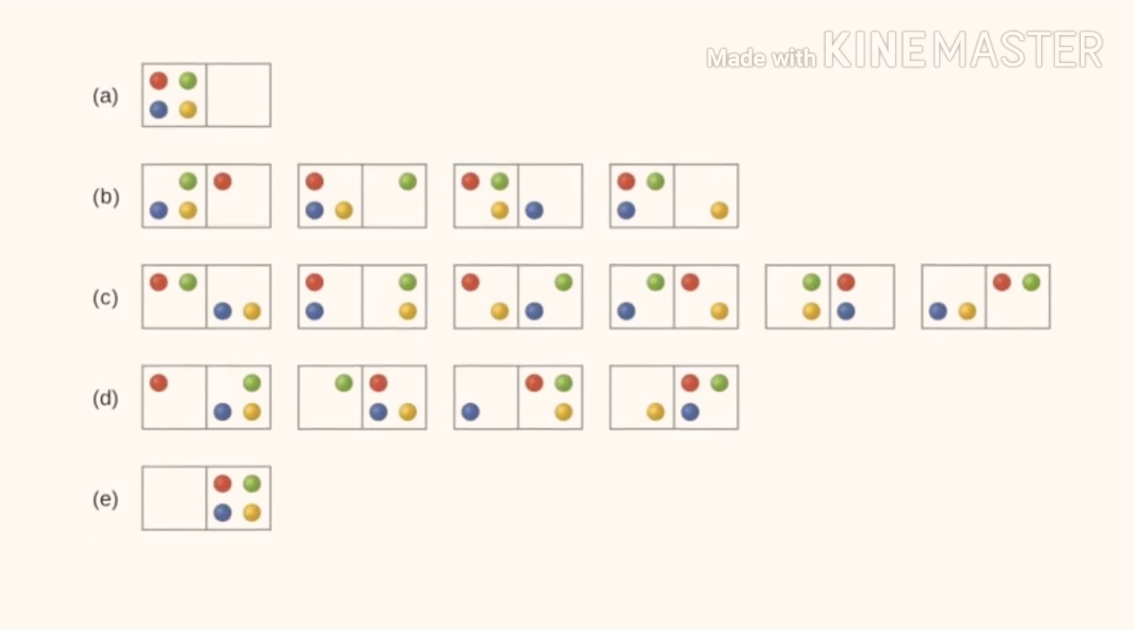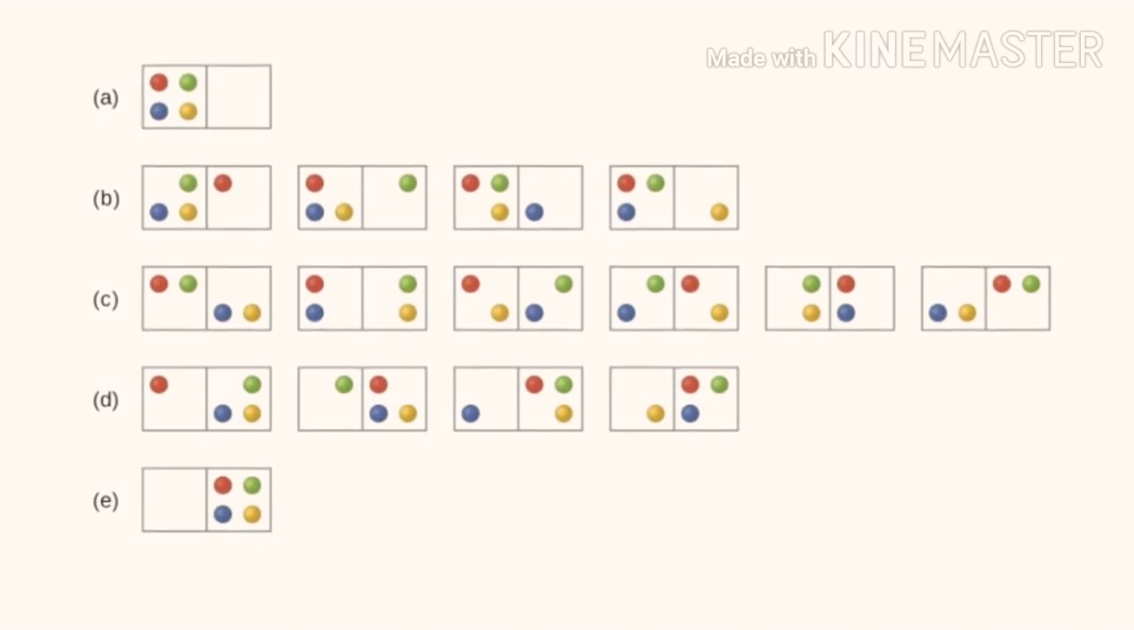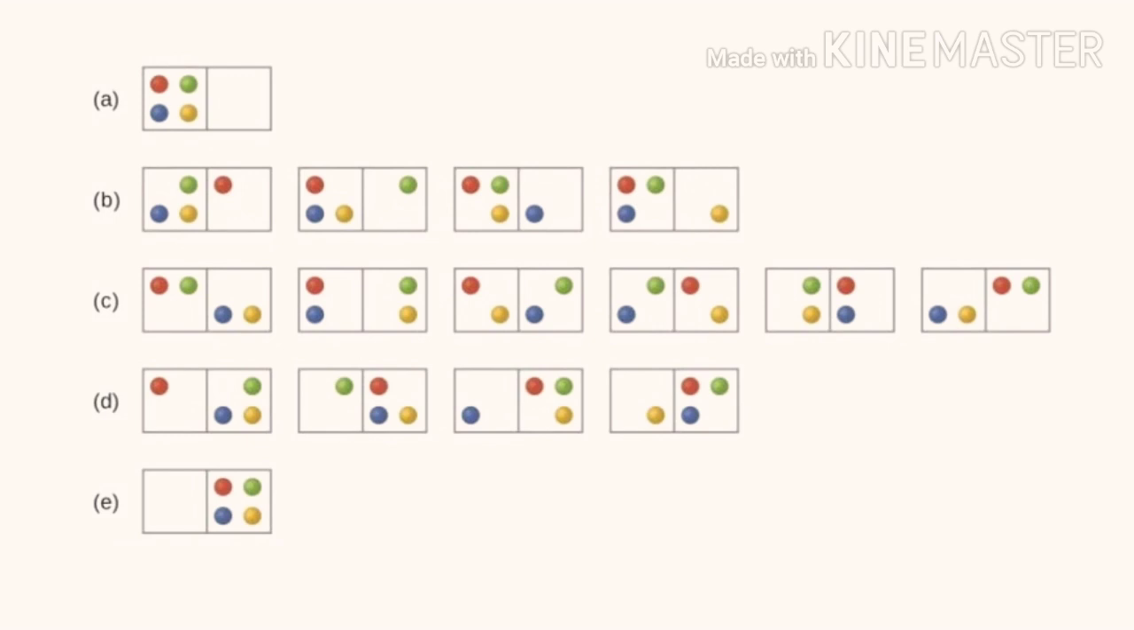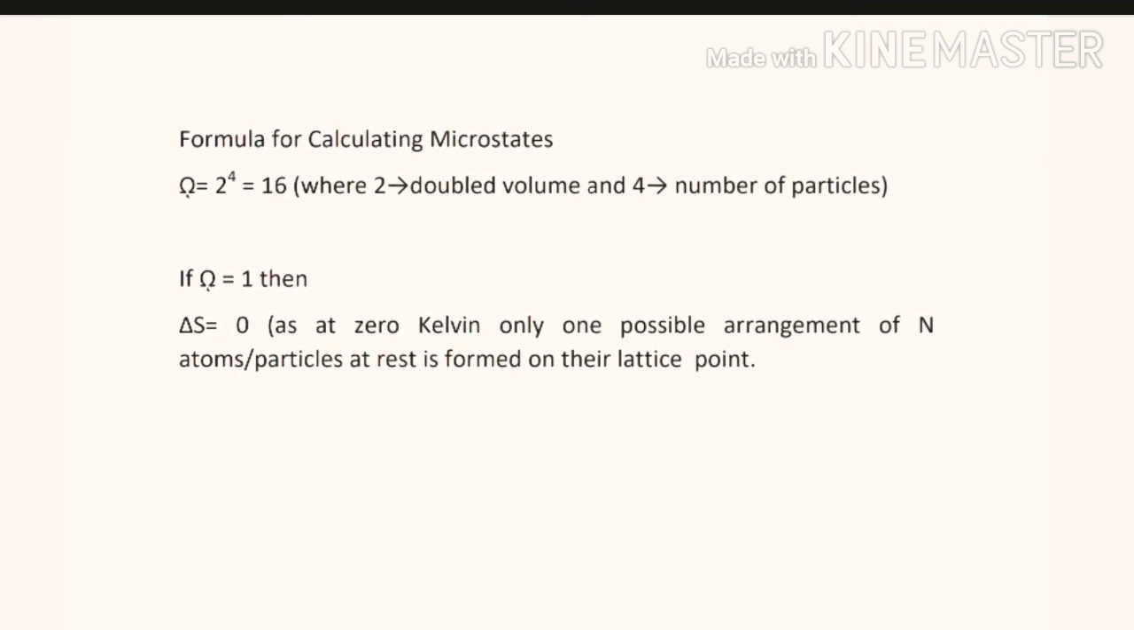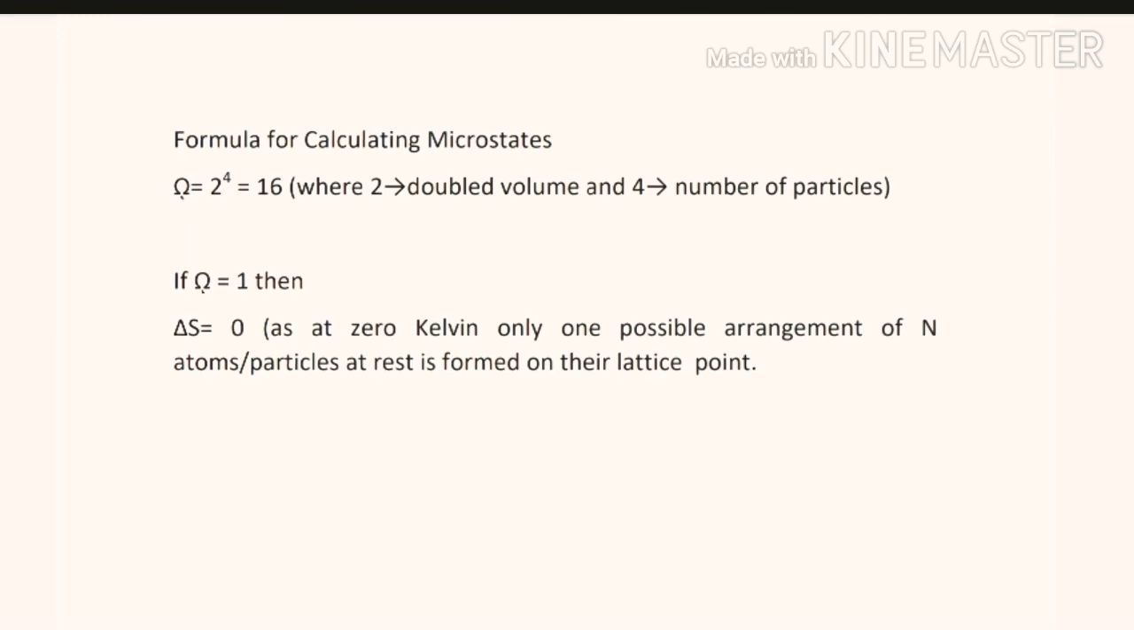So these are the number of microstates that any number of particles can attain in a system when the volume or temperature is increased. This process of forming or dispersing of particles increases, and simultaneously we can say that there is a spontaneous increase of entropy. Now you can have a formula for calculating the number of microstates.